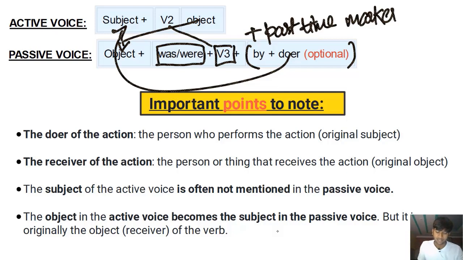All right. Now, some important points to know. What is the doer of the action? The doer of the action is the person who performs the action.